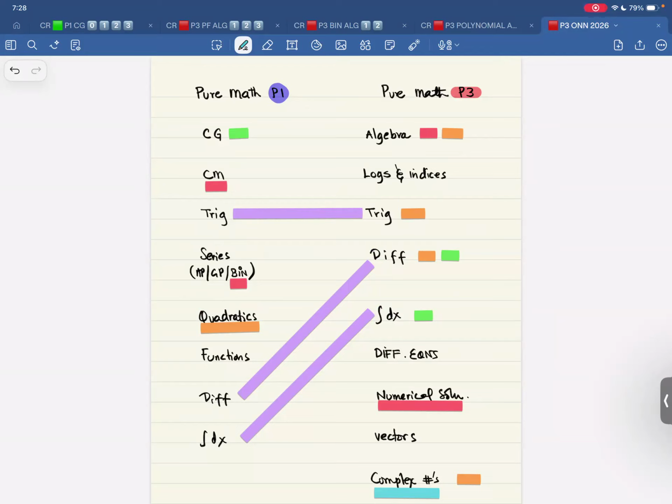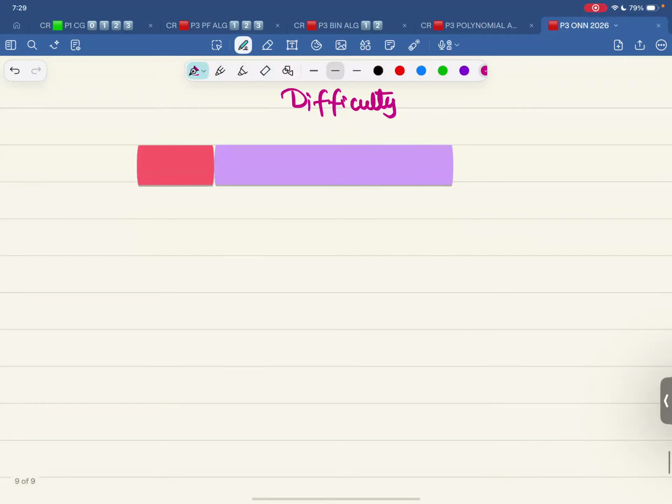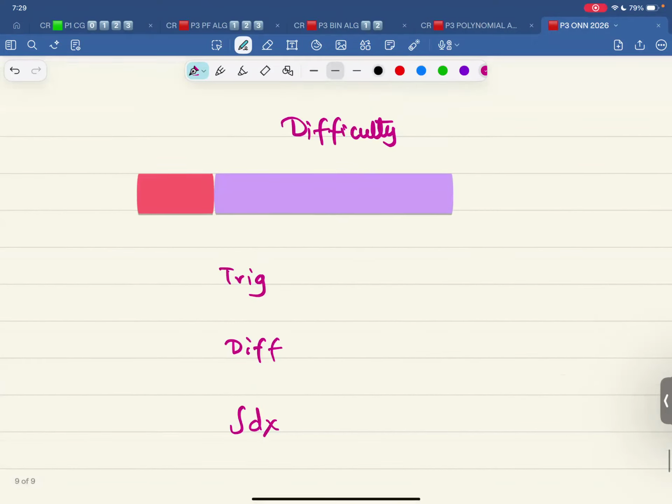So when we talk about the difficulty level, understand it like this. Let me put a strip over here, a small strip like this, and let me put another strip over here like this. Now, if I talk about trigonometry, differentiation, and integration, these three topics carry forward.